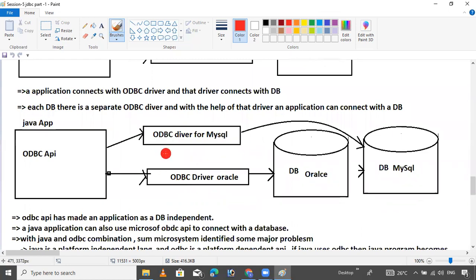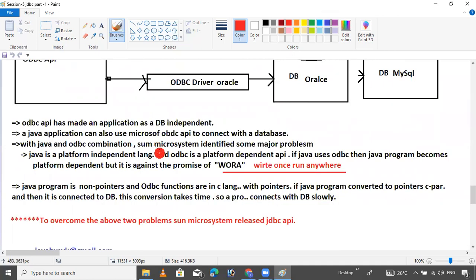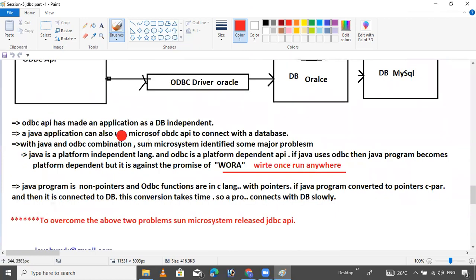MySQL has a different one, MongoDB has a different one. So these are the two major problems identified when we interact with ODBC: it has to be made in the application, and it is database dependent. A Java application can also use the Microsoft ODBC API.